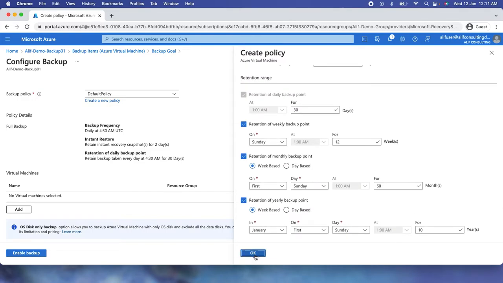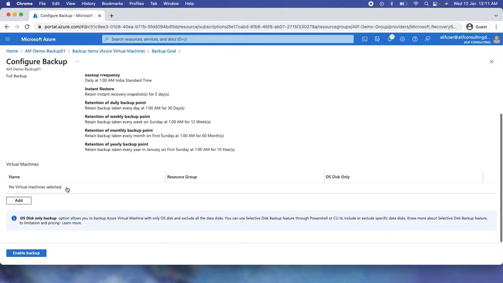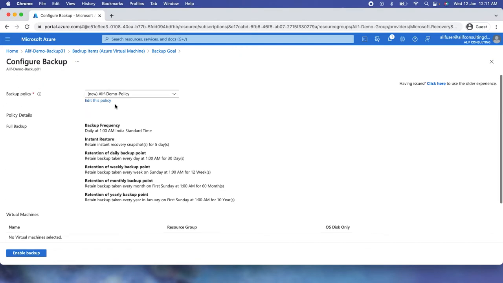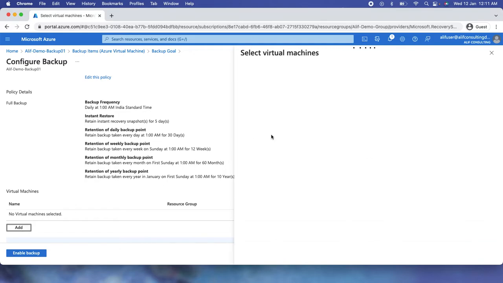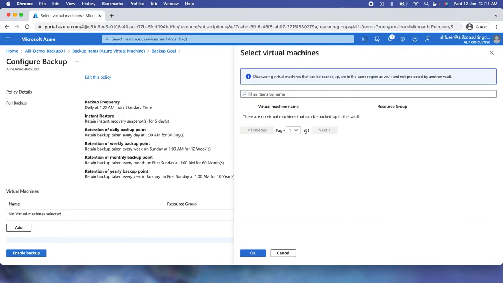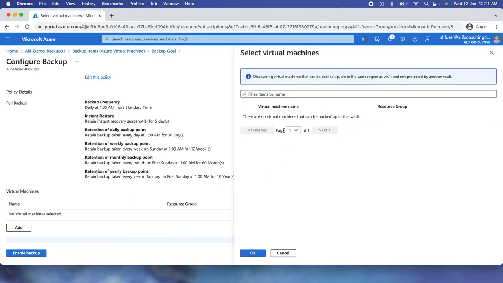So just click on OK. As soon as you're done, the backup policy will be created and configured here, and this will be created once you enable the backup. So now what I need to do is go ahead and select the VM which I want to add here. Okay, so it hasn't recovered the VM yet, so it's going to take a little time. So let's go ahead and re-add and see if that works.